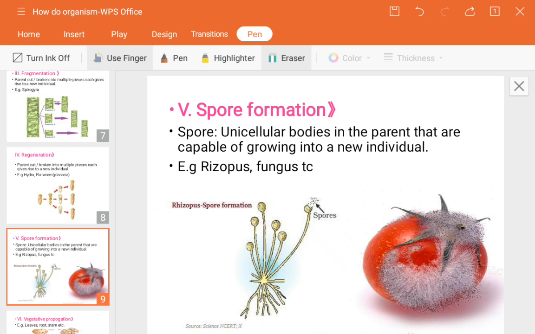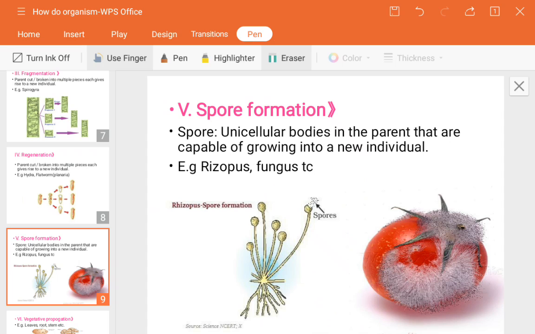Now in the case of seeds, you have heard this word germination. By the help of air, water, cattle or other insects, they carry the seeds by taking the fruits from that particular plant or region, and they spread to other places. It means that germination has been done there. Getting? Now the spore is a unicellular body in the parent that is capable of growing into a new individual. So see, even if they are present on the parents, they also have the ability to grow on the parents only.